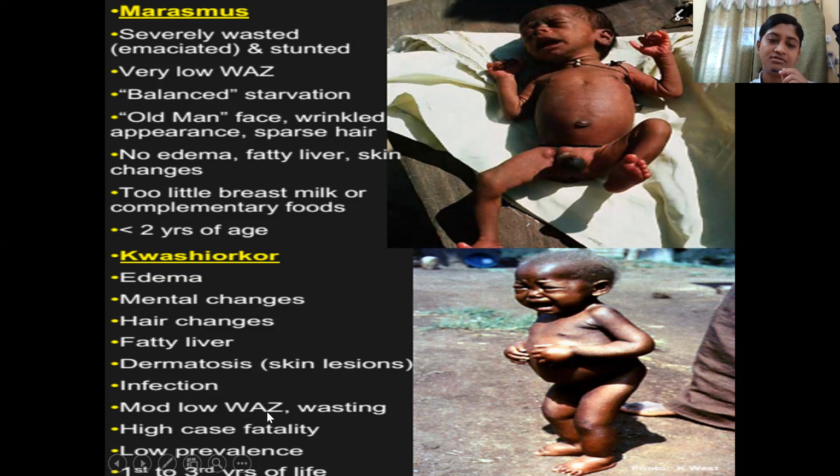The weight for age Z scores will be moderately low because there is some amount of edema present that masks the wasting. And among these two, kwashiorkor happens to have very high case fatality, but the prevalence happens to be low. And usually it is in the first to third years of life, but it can occur at any age.